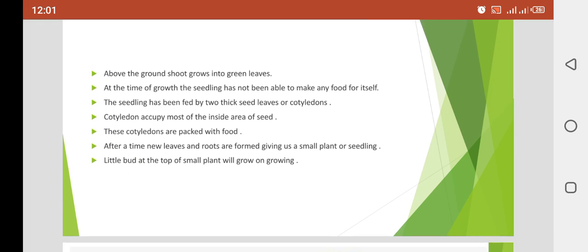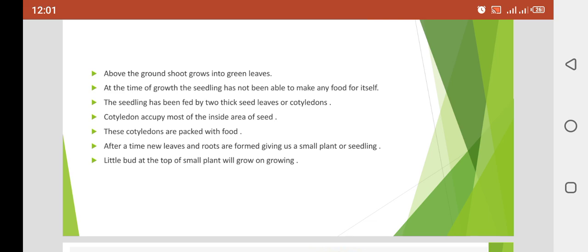At the time of growth, the seedling has not been able to make any food for itself. Clear? When the seedling is developing, it is not able to make food for itself. So the seedling is fed by the two thick seed leaves, the cotyledons. These seedlings get the food from the seed, because the process of photosynthesis has not started yet.